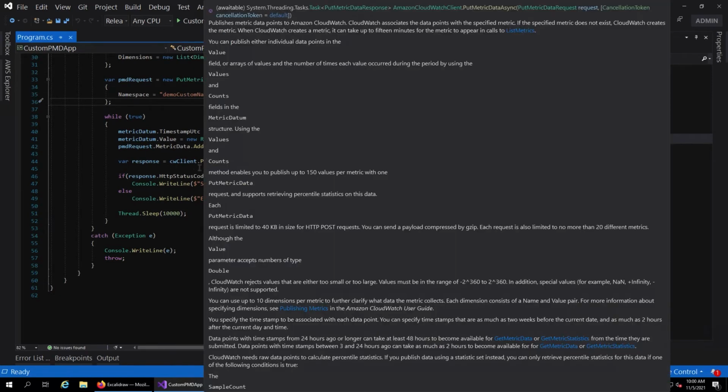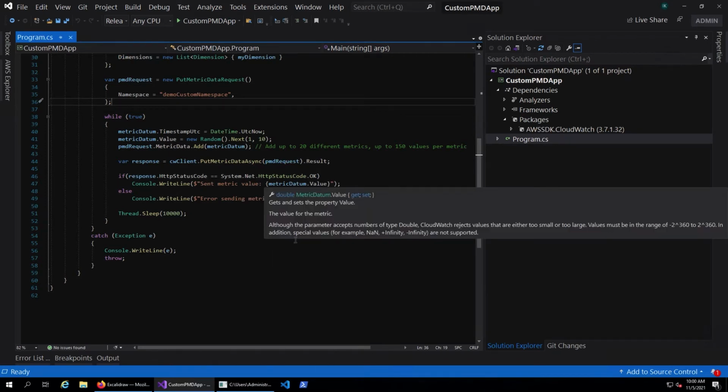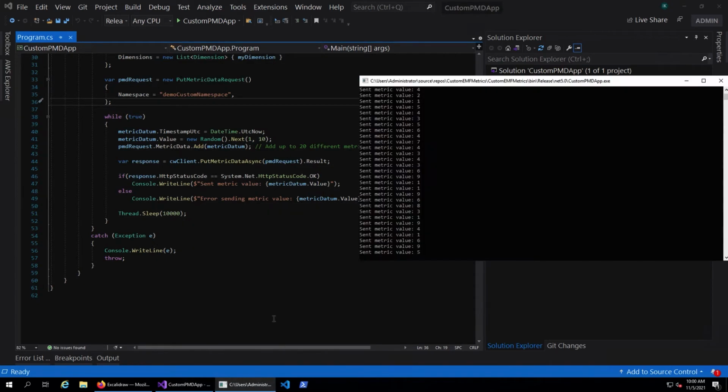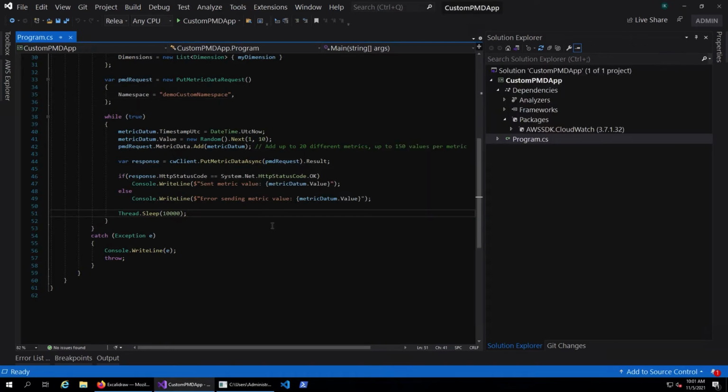So this is the call that makes the request, PutMetricDataAsync, and I'm just making it synchronous by calling the Result property. Here I'm checking the response. If the response is okay, I'm saying it has sent the metric value, and every 10 seconds this process repeats endlessly. All right. You can see that I've been running this executable before, so the value is being continuously sent. Every 10 seconds you will potentially see this getting updated. The value gets updated. So this is a pretty straightforward implementation of how you can send metrics through the PutMetricData API call.